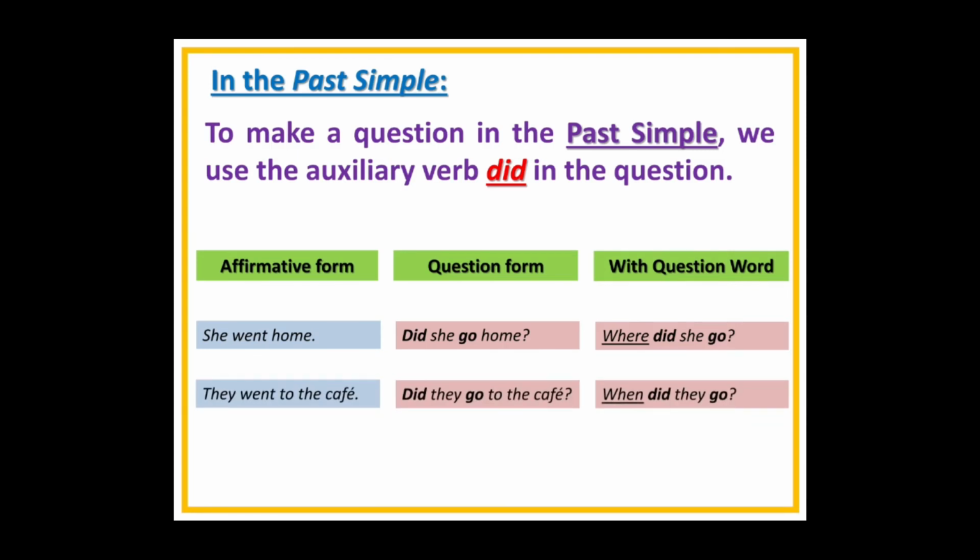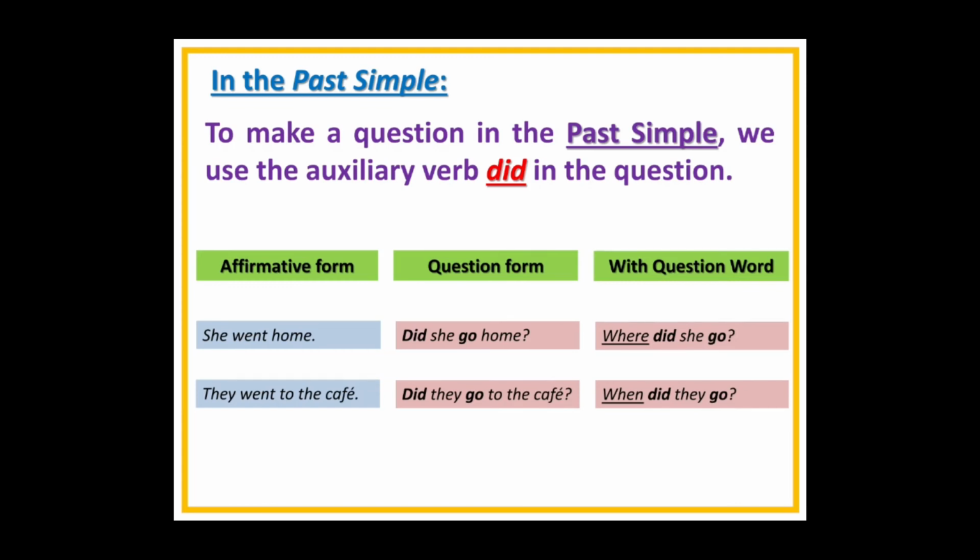Next one. They went to the cafe. Question form. To make a question using the question form, we use the auxiliary. Did they go to the cafe? With question word, either when or where or why. You can say where did they go? When? Asking about the time. When did they go?